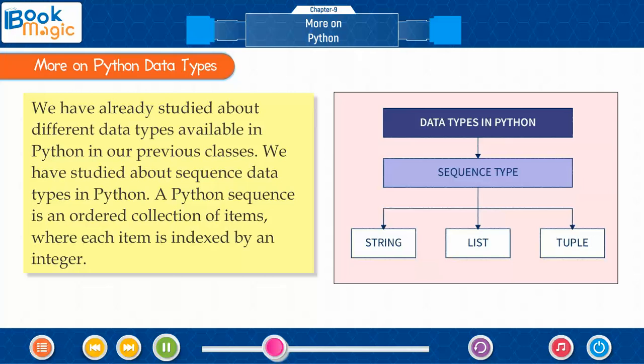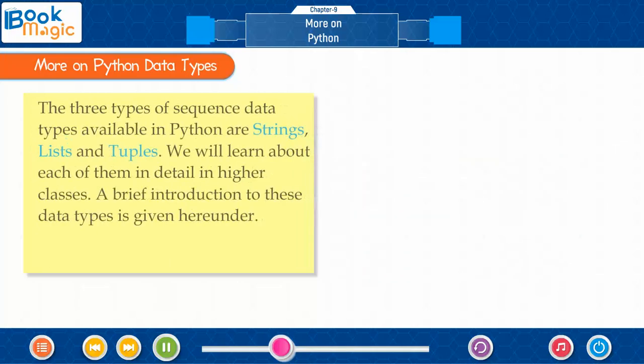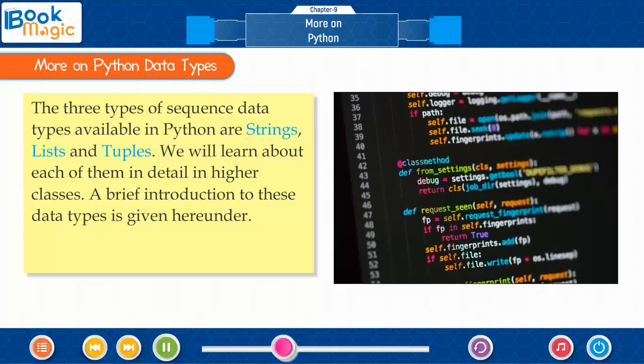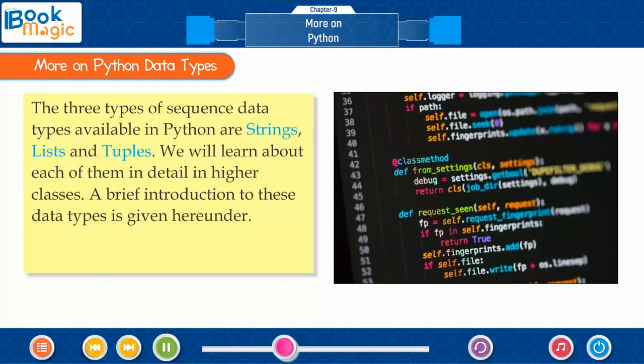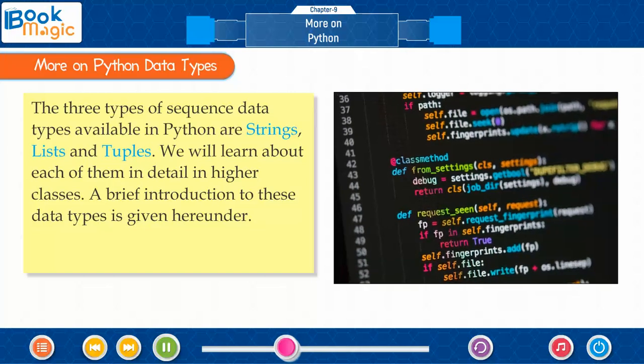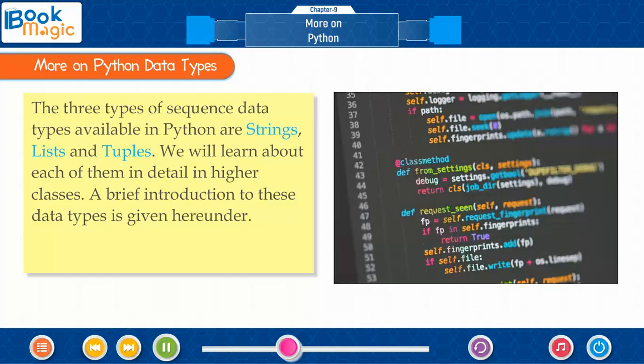More on Python data types. We have already studied about different data types available in Python in our previous classes. We have studied about sequence data types in Python. A Python sequence is an ordered collection of items where each item is indexed by an integer. The three types of sequence data types available in Python are strings, lists, and tuples. We will learn about each of them in detail in higher classes. A brief introduction to these data types is given here under.